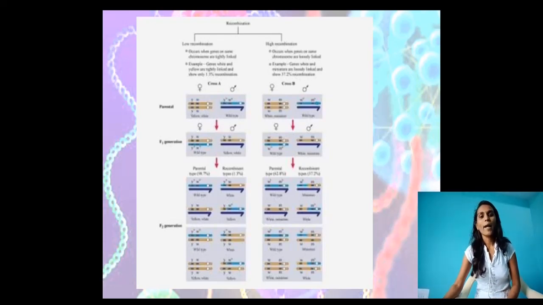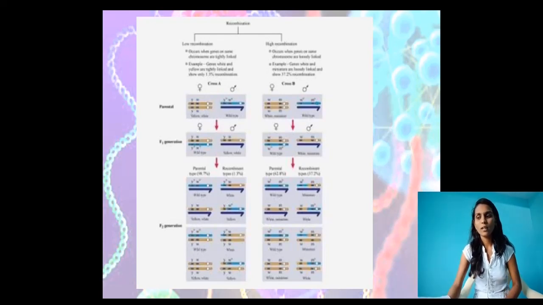Here, dominant wild type alleles are represented with a plus. See here, plus indicates the dominant character in the superscript. In this diagram, plus represents the dominant characters on the superscript. At the end of this dihybrid cross, the result is that the strength of linkage between Y and W is higher than between W and M.